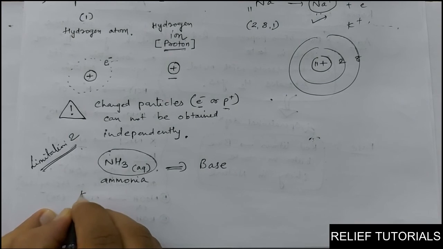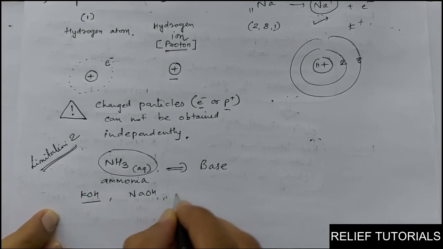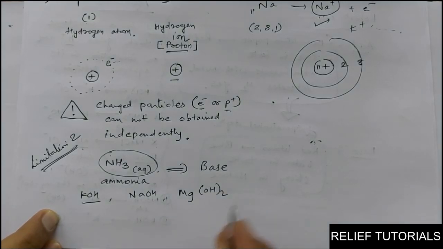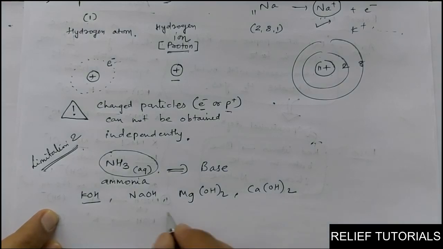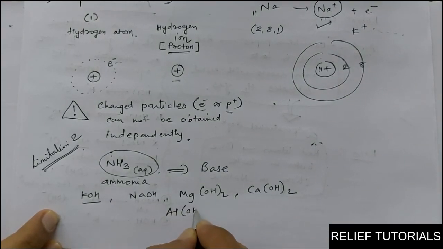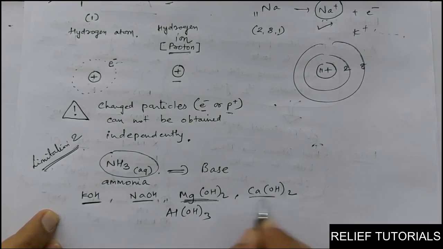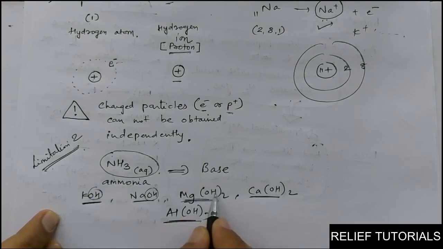For example, KOH contains OH, NaOH contains OH, Mg(OH)2 contains OH, Ca(OH)2 contains OH, aluminum hydroxide Al(OH)3. So potassium hydroxide, sodium hydroxide, magnesium hydroxide, calcium hydroxide, aluminum hydroxide, can you see it contains 1 or 2 or 3 OH?